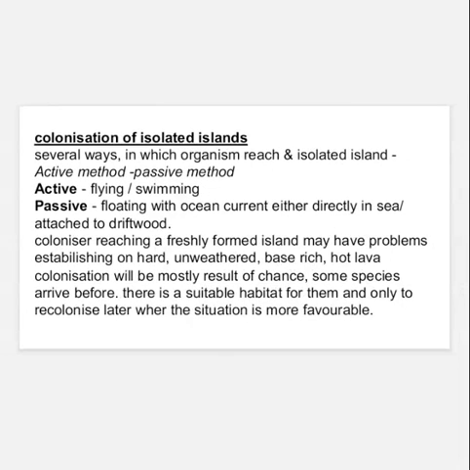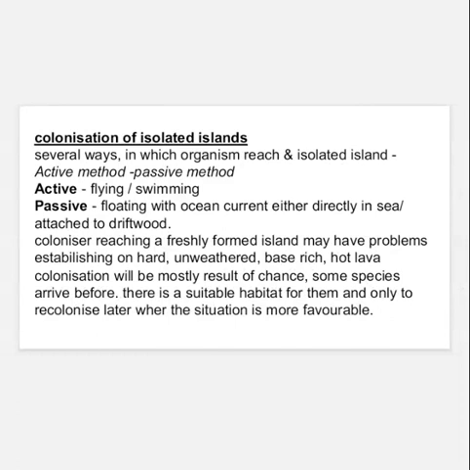Colonization of isolated islands. There are several ways in which organisms reach an isolated island: by active method and by passive method. Active method is by flying or swimming, and passive method is by floating with the ocean currents, either directly in the sea or attached to driftwood. A colonizer reaching a freshly formed island may have problems establishing on hard, unweathered, base-rich, hot lava.